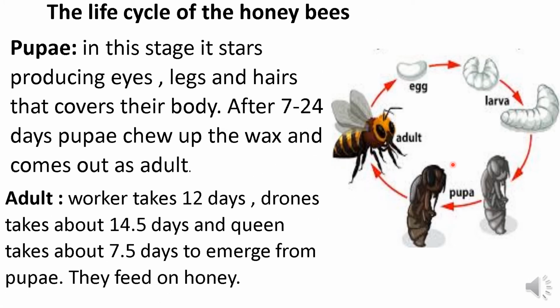Adult. The workers take 12 days, drones take 14.5 days, and the queen takes about 7.5 days to emerge from the pupa. They feed on honey, and in this way the life cycle completes.